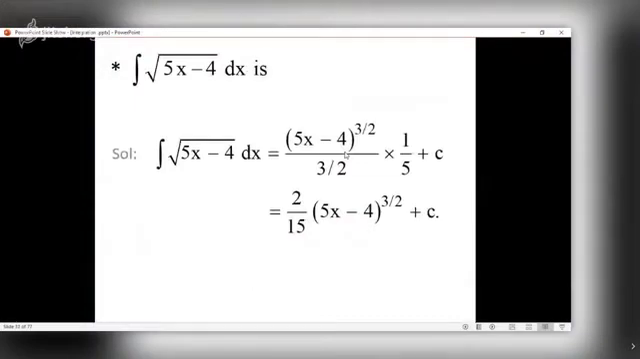Now the next one, integral of root of 5x minus 4. Now root 5x minus 4 is what? 5x minus 4 raised to 1 upon 2. Remember, 5x minus 4 is linear, and that is why we can go for which formula? Integral of ax plus b raised to n. So it is index half plus 1, that is 3 by 2. You have to divide the answer by 3 by 2. Again, the answer should be divided by the coefficient of x, which is 5. And that is why I have written 1 upon 5.